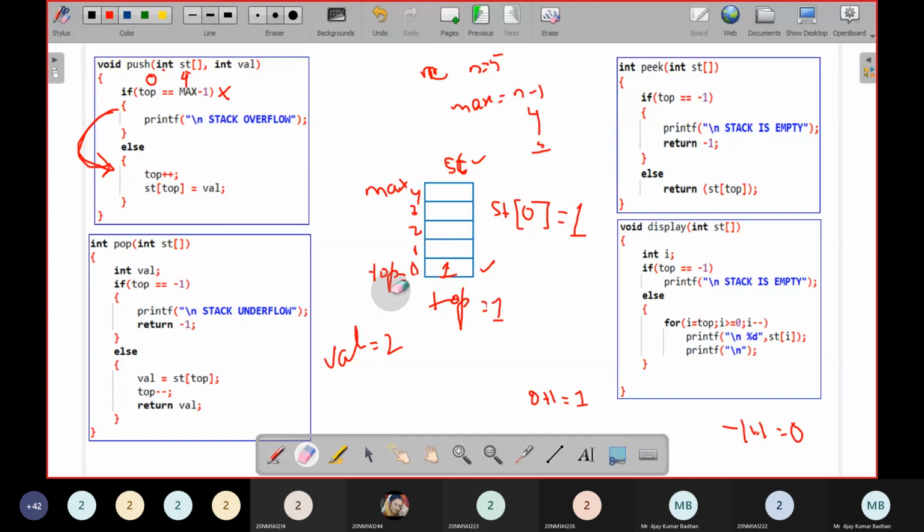What does that mean? So top has jumped to the location here. Top equal to 1. Now what I'm doing? I'm storing the value. How to store it? St of top. What is the value of top now? 1. So I'm going to replace this particular 0 with 1, st of top equal to value. What is the value I'm having here? 2. So this will be 2. So I'm inserting 2. This is the way you people are going to do. Did you see it? Within 3 lines, you are able to simply insert the values.